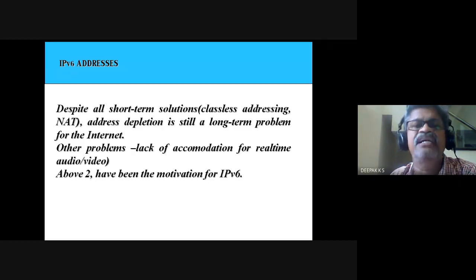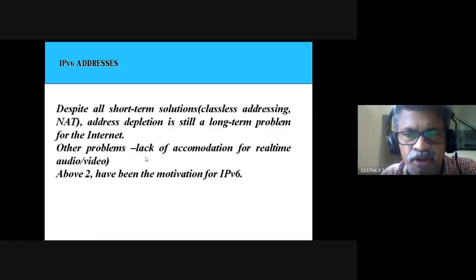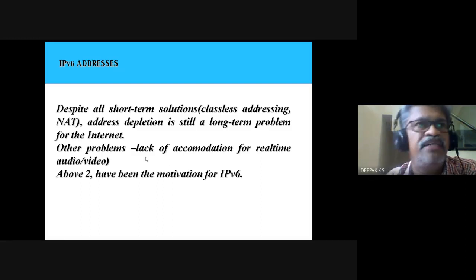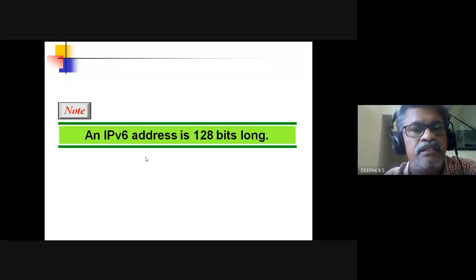However, with all this, address depletion is a long-term problem for the internet. Then there was the lack of accommodation for real-time audio and video, which became prevalent later on in data usage. Because of this, these were the motivations for IPv6. In spite of all the other technologies we used, like classless addressing, NAT, etc., IPv6 became a necessity, and finally this length is 128 bit.